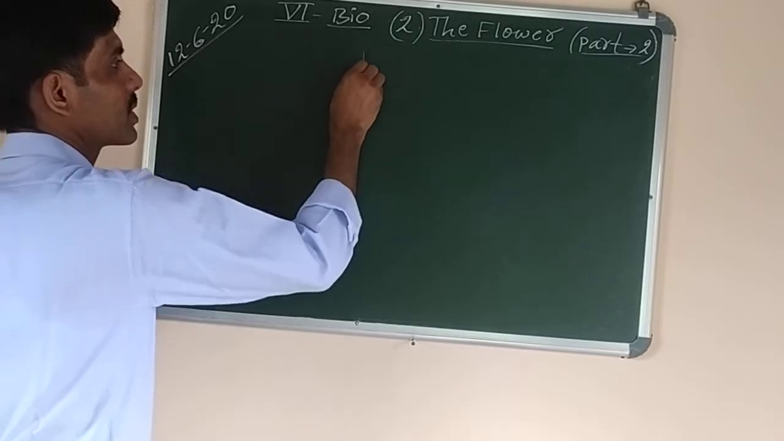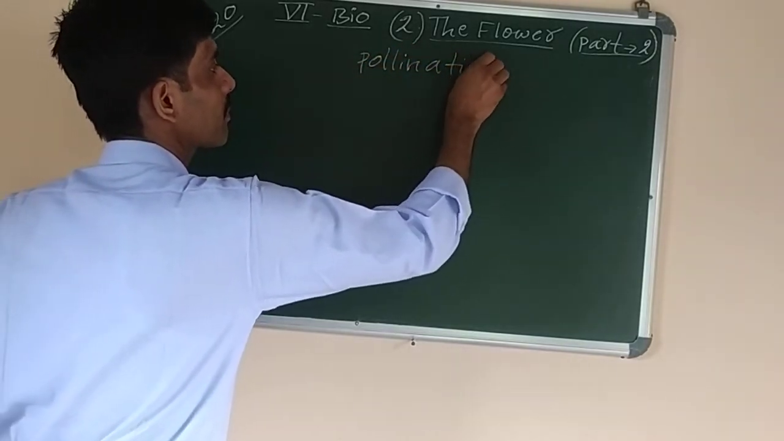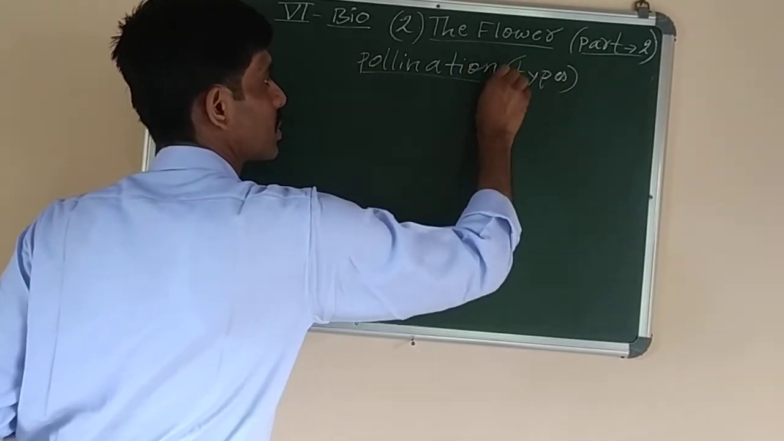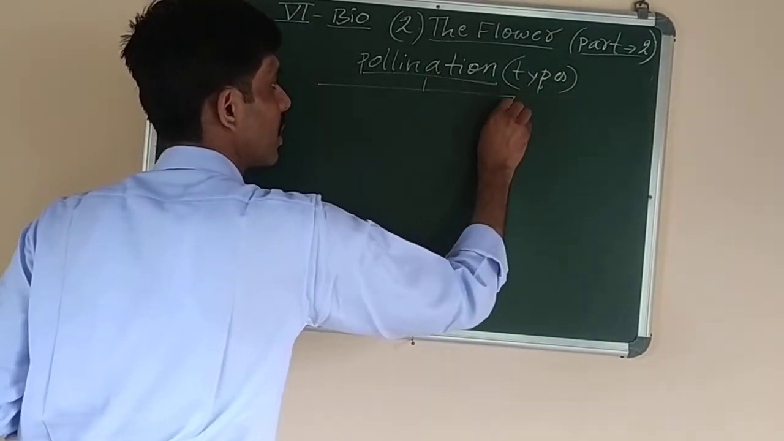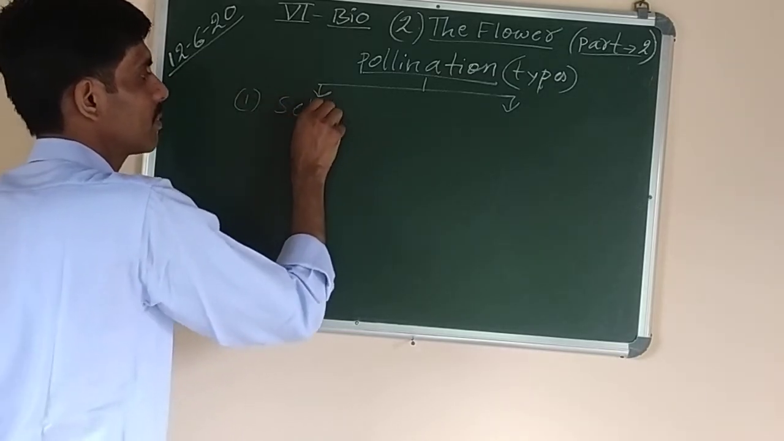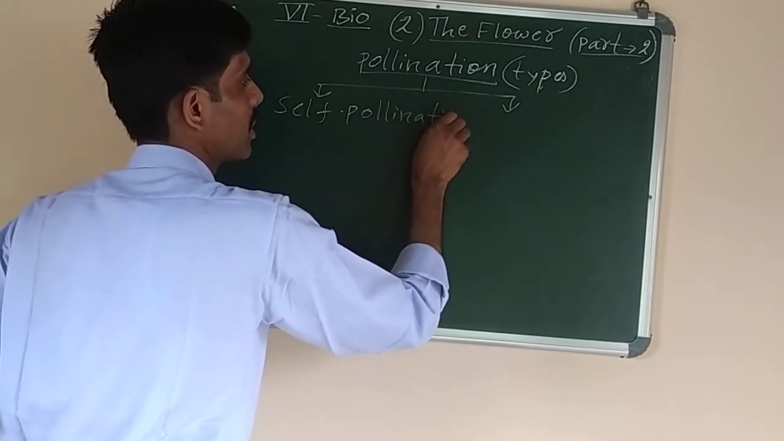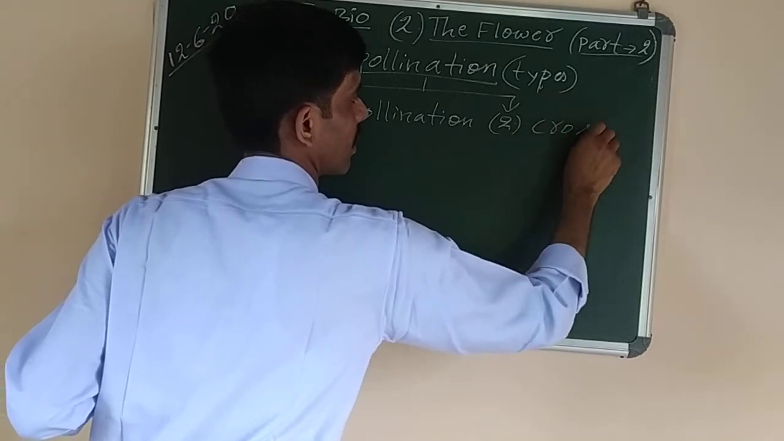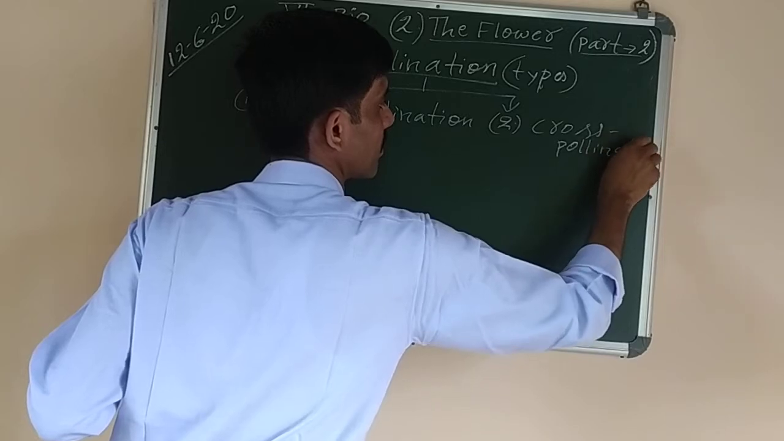Now types of pollination. I'll just draw a diagram here like this. You can see a chart. Pollination types. This one shows the classification chart of types of pollination. There are 2 types of pollination broadly. What are they? Number 1, it is called self-pollination. And number 2, it is called cross-pollination. We'll learn the definition of both of them along with the examples.